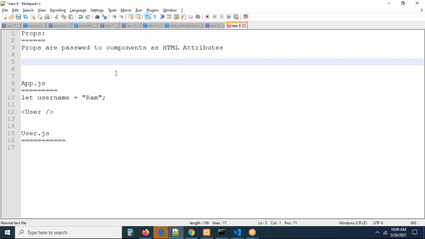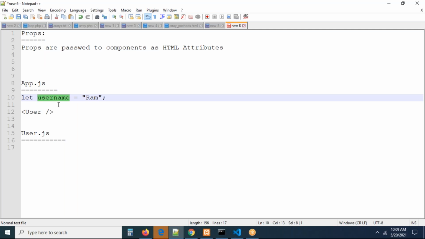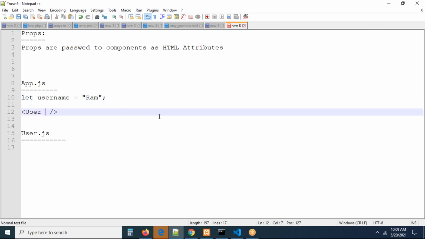How can we pass our data? This username, you have to pass as an attribute, guys, a property. In HTML we call them attributes, but in JavaScript, jQuery and React they are called properties of an element. So it is going to be my name equal to the username variable.